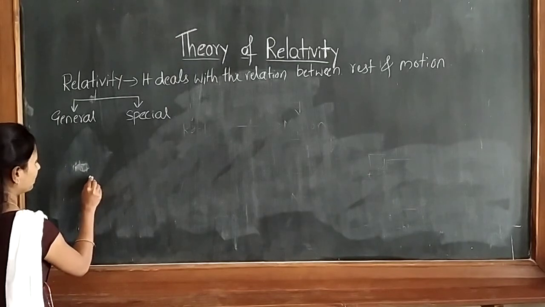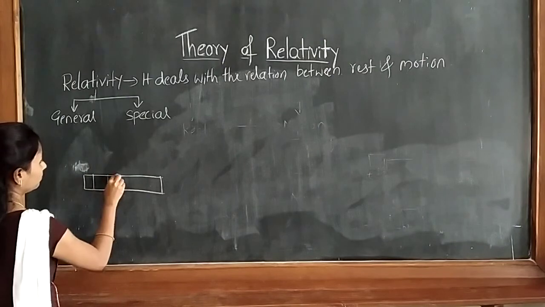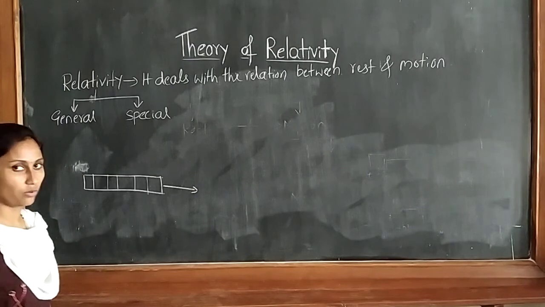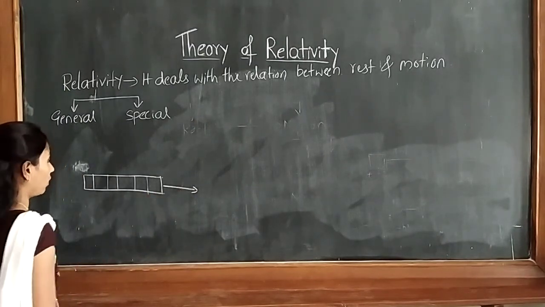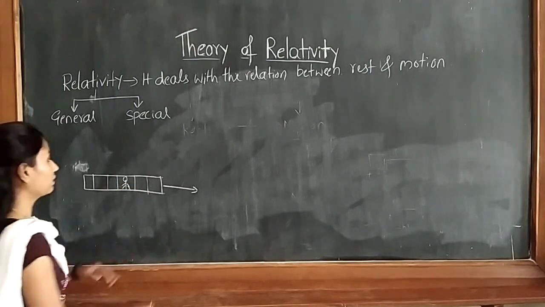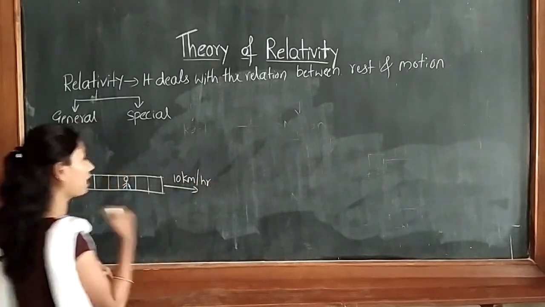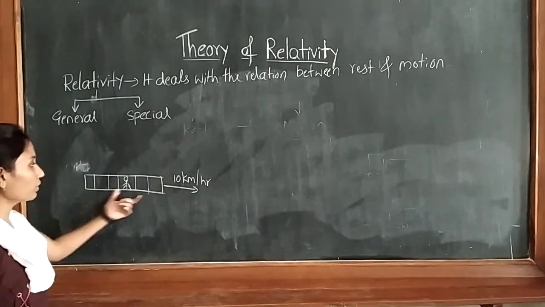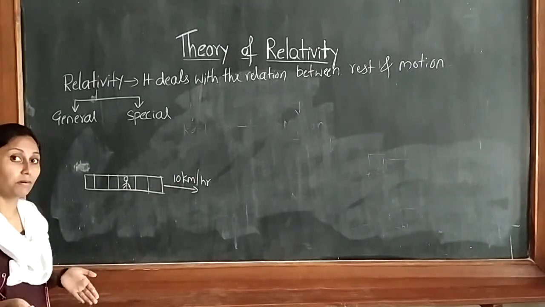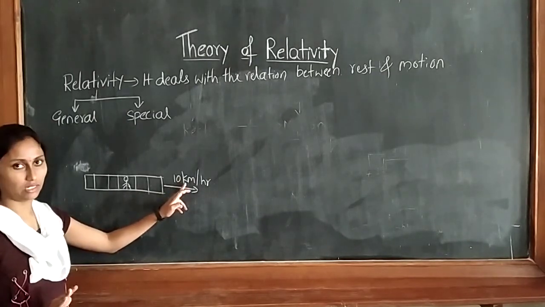Now, I will take one train, which is moving with a certain velocity, and one person is sitting in the train. Let the velocity of the train be 10 km per hour. The train is moving with 10 km per hour and the person is sitting in it, so that person also moves with the same velocity, 10 km per hour.